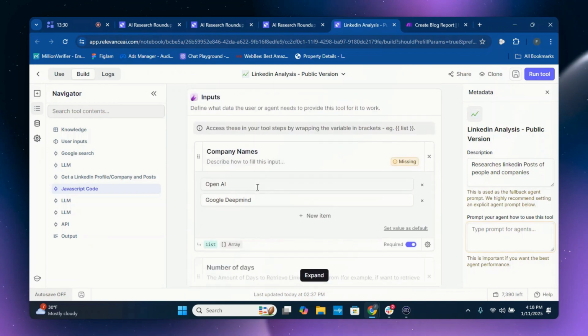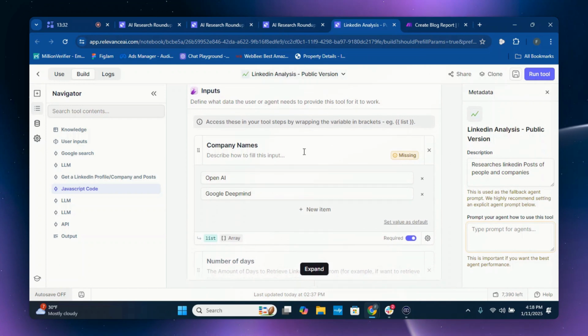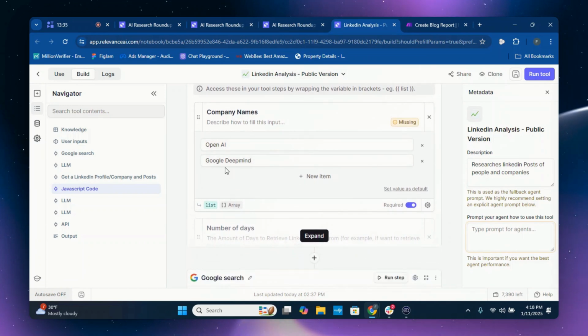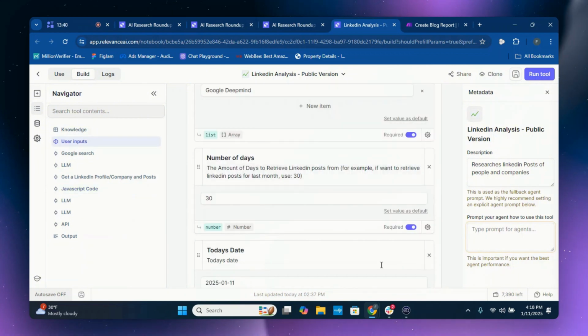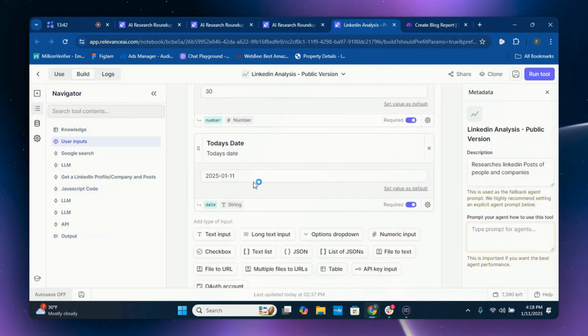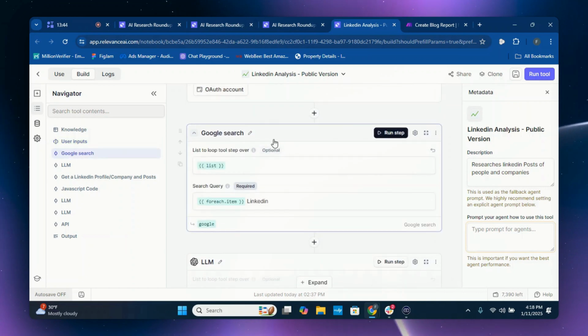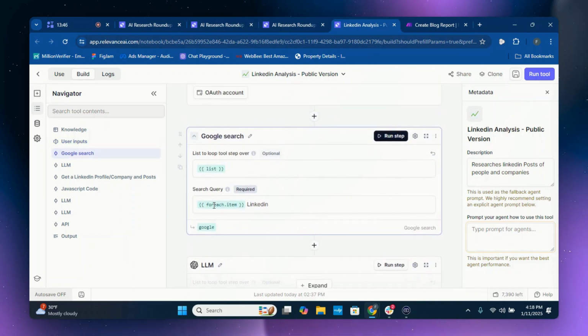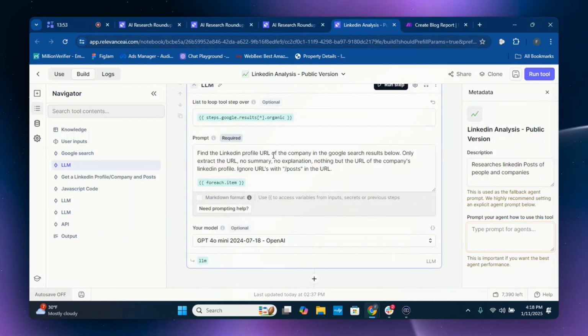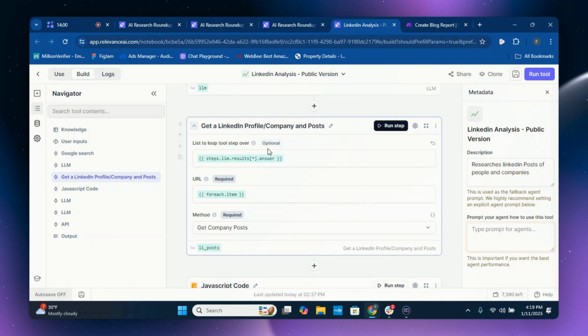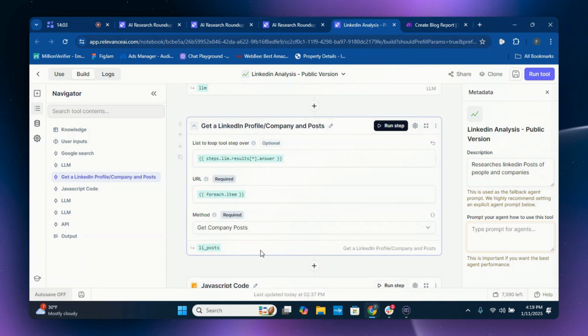Greatly appreciated. So here is the LinkedIn analysis tool. You can put in OpenAI or Google DeepMind. Make sure you put this in manually because we're not using Slack yet, nothing is set up. Number of days, 30, and the date. Then we separate them out again into a list for each item in LinkedIn, and it finds the LinkedIn profile URL for each of the companies. Relevance AI actually scrapes LinkedIn for you. I don't think you need to connect it.